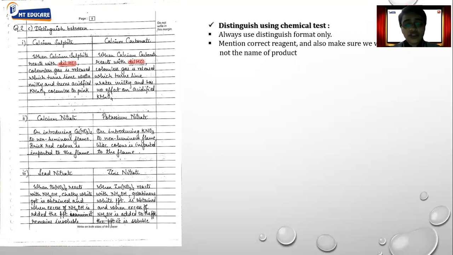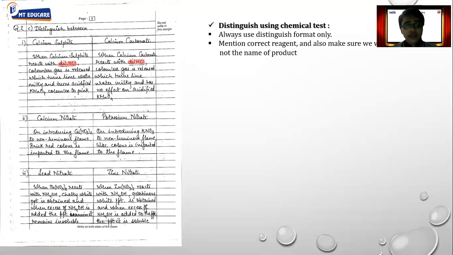Apart from that, I would suggest that you write each new question on a new page. That's a basic tip for presentation. Also, if for example question number 2 continues for the next 2 pages, you have to mention the question number on each and every page. I repeat, if question number 2 continues on 2-3 pages, on all those pages you have to mention question number 2. Write the correct sub-question number and the correct question number on every page.